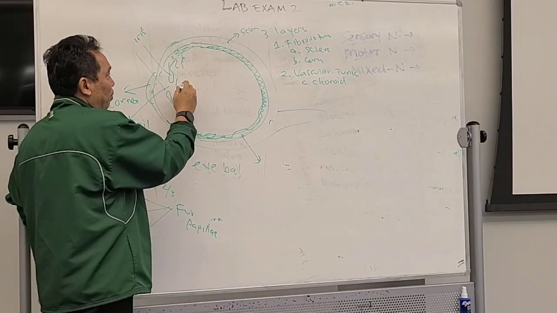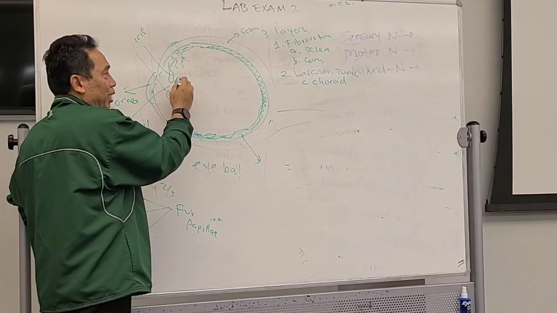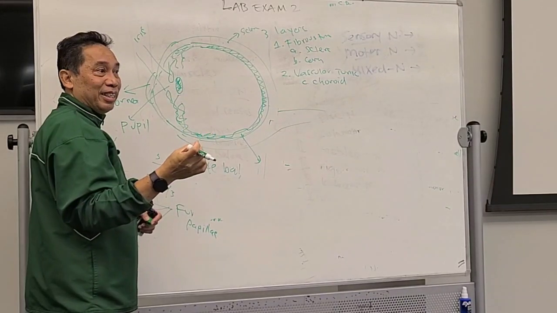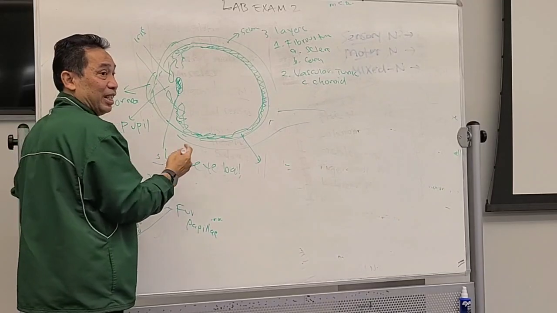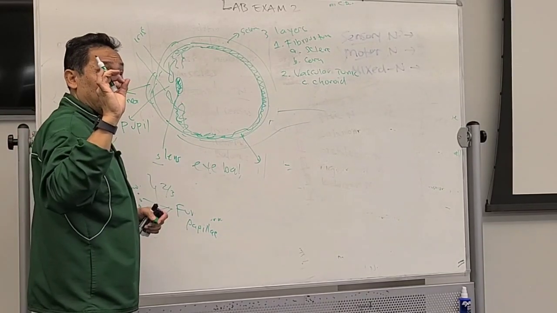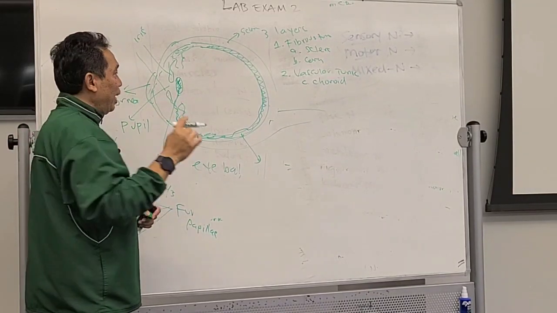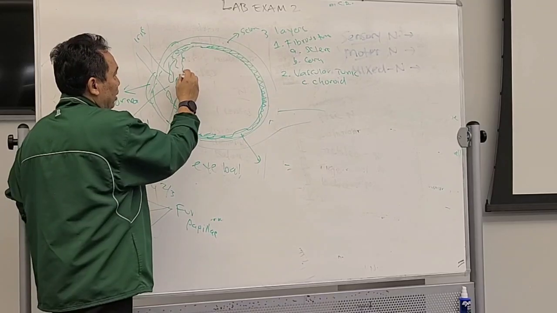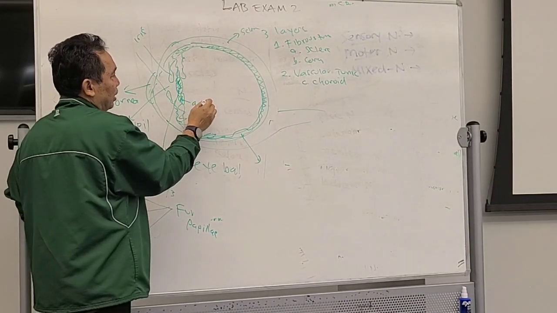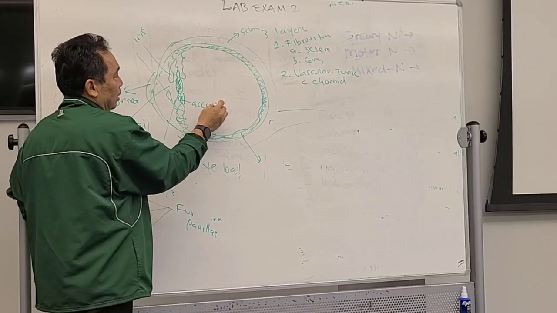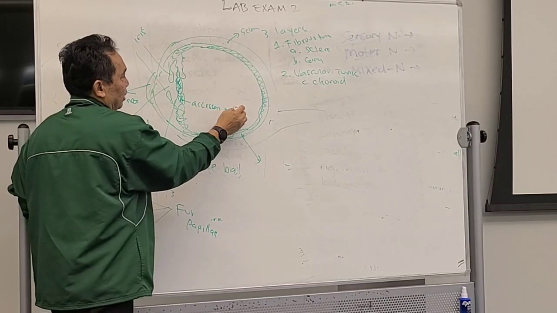Behind the pupil, you have the crystal over here. And you play with that one. It's very hard. Which is the lens. That's the lens. Okay, like a marble. Lens. Got it? And the lens controlled by muscle. It's called the accessory muscle. Okay?